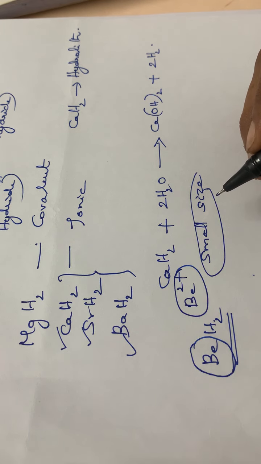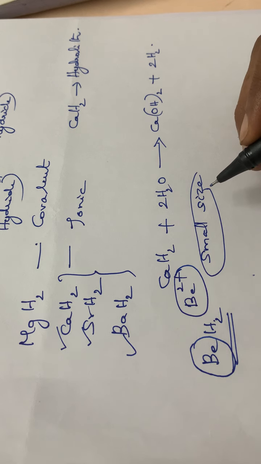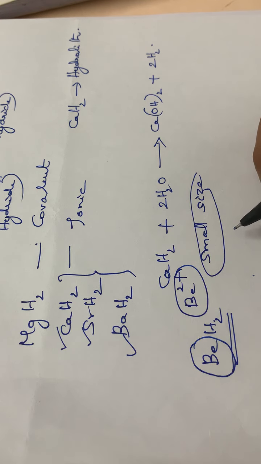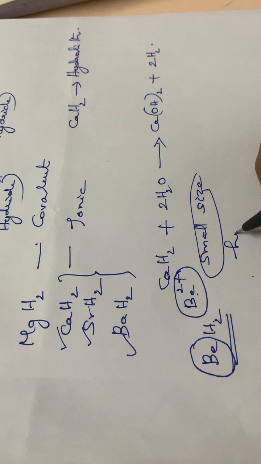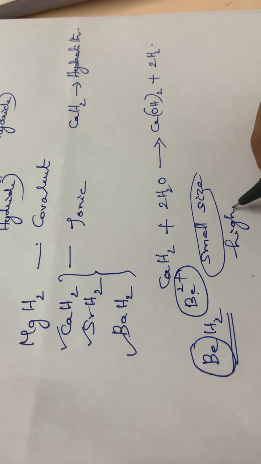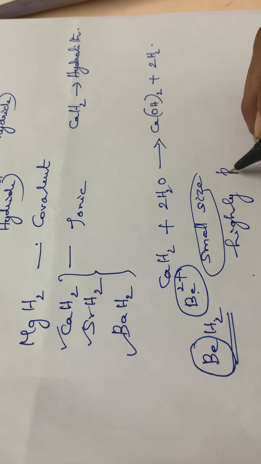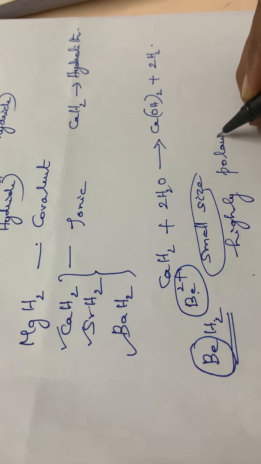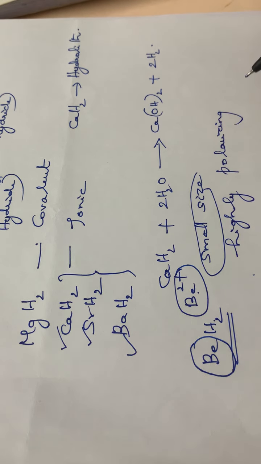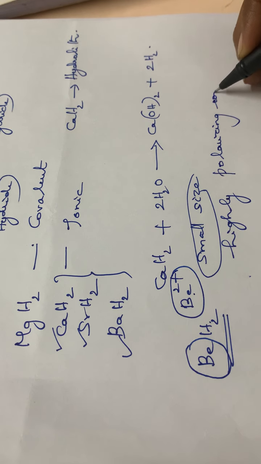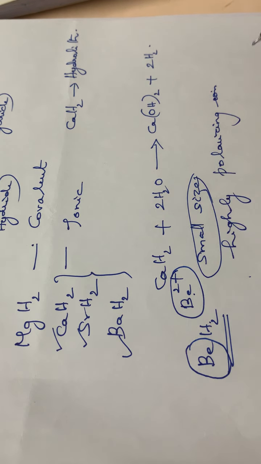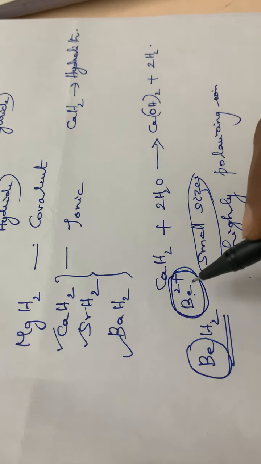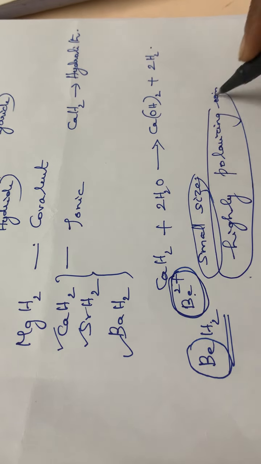Therefore this Be2+ has the capability for polarizing. It is a highly polarizing ion because of its small size and very high charge.